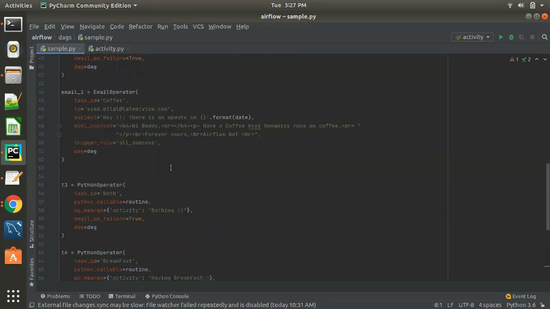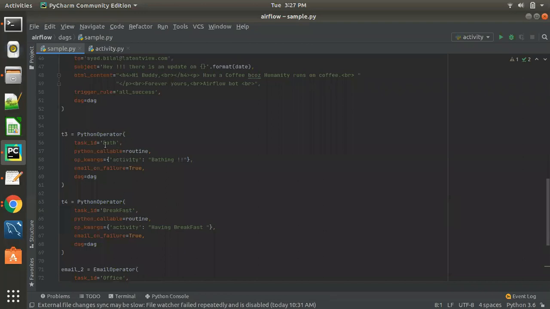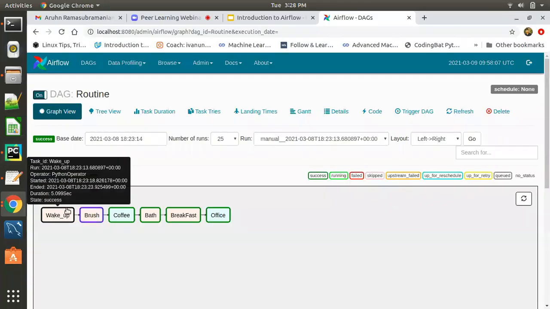And then I have these operators similarly. It writes and passes this message along with the time, and then finally I have another email operator which sends another email saying that I'm ready to go to the office. This is how I declare the dependencies between these tasks. Once T1 is executed, then T2, then email one, then T3, T4, and then email 2. It is as simple as that. This is how we define a DAG. That's it. And this is how our DAG looks.